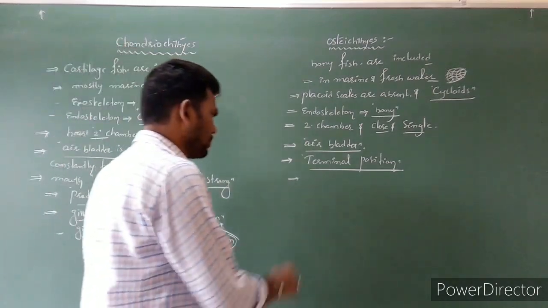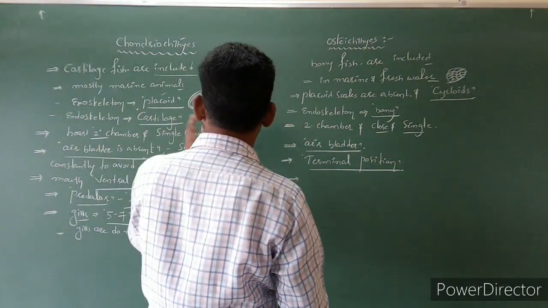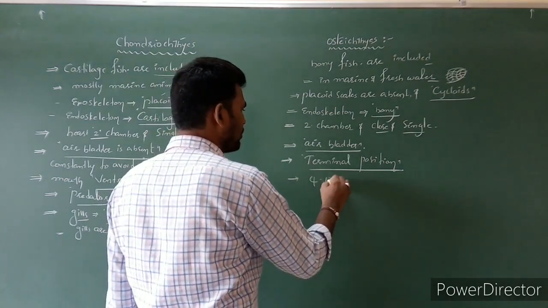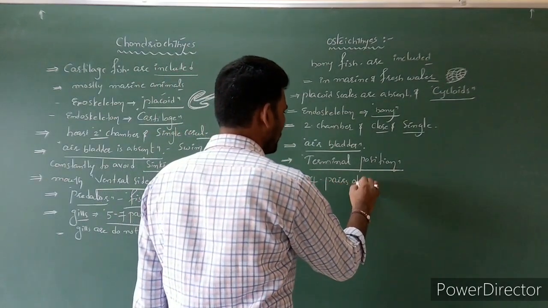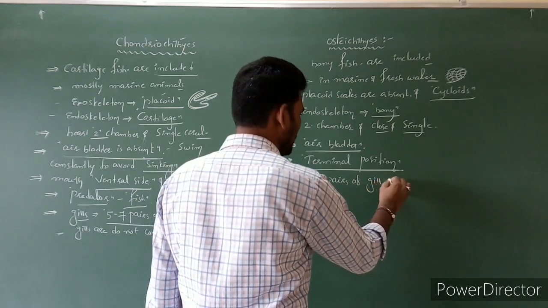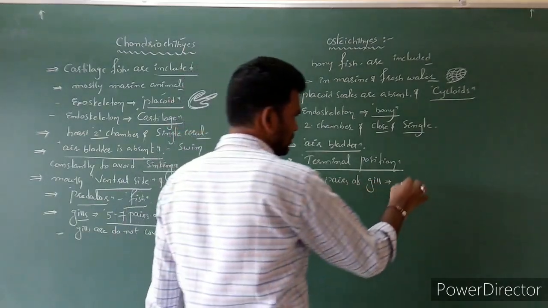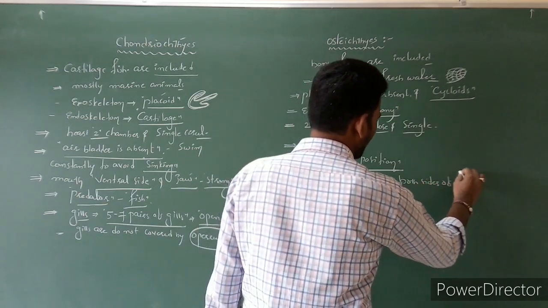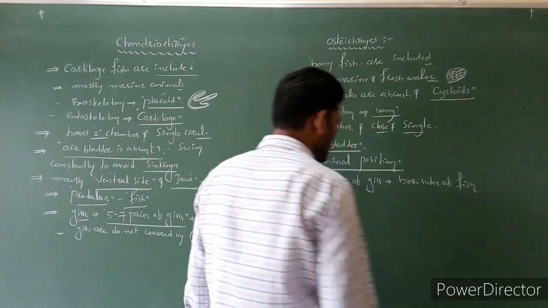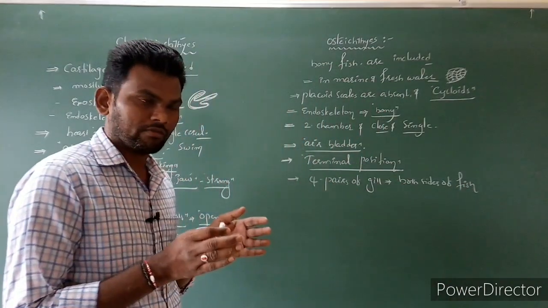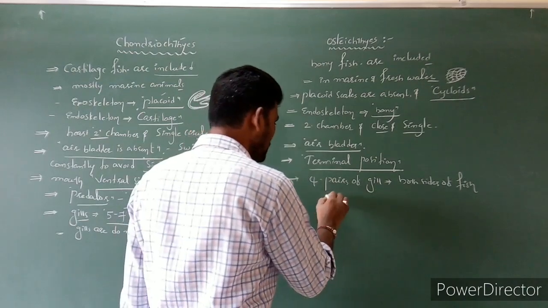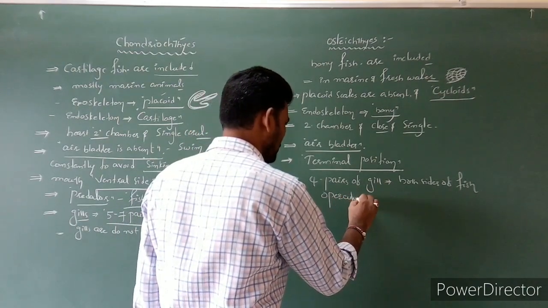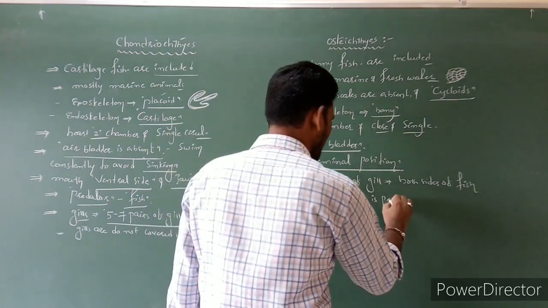But in Osteichthyes, the pairs of gills are a little bit fewer. Here only 4 pairs of gills are present on both sides of the fish, and they are covered by an operculum.